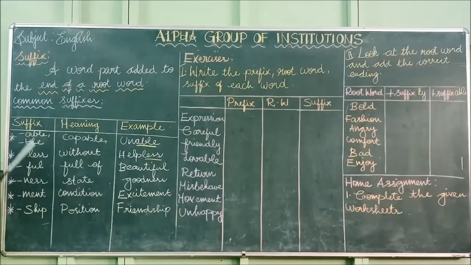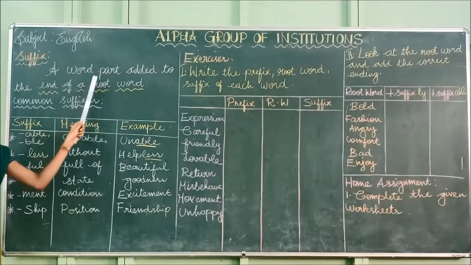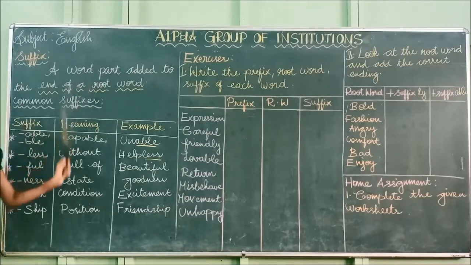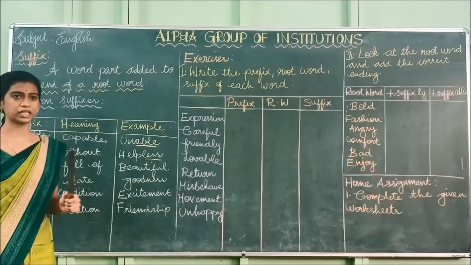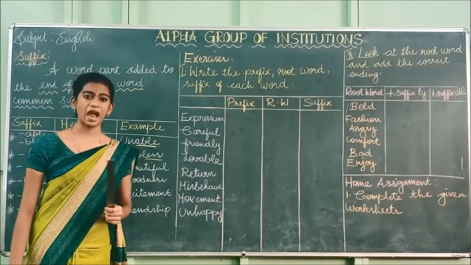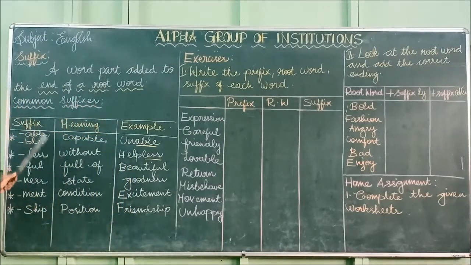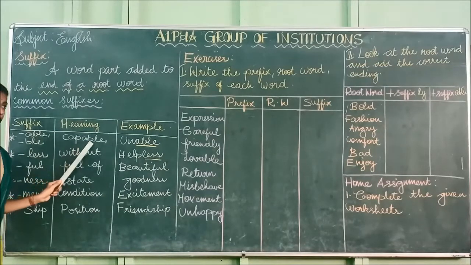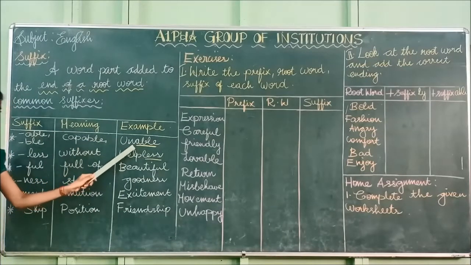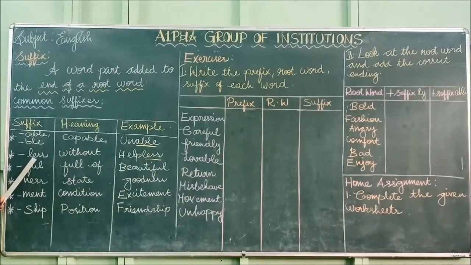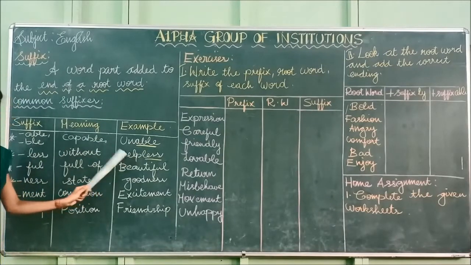Shall we say it once again? This suffix is nothing but a word part added to the end of the root word. So what we have to do in suffix? We have to add a group of letters to the end of the root word, and these are all the examples for suffix. Able means capable, and the example is unable. The next one is less. The meaning of less is without, and the example is helpless.